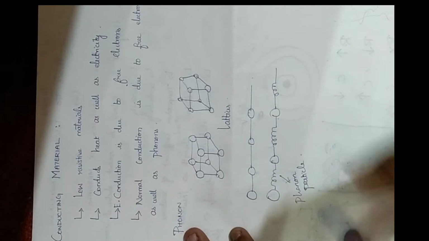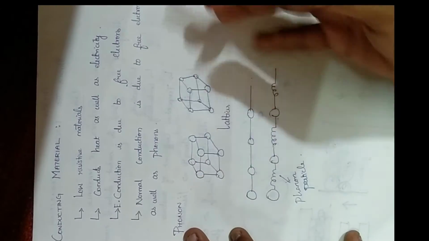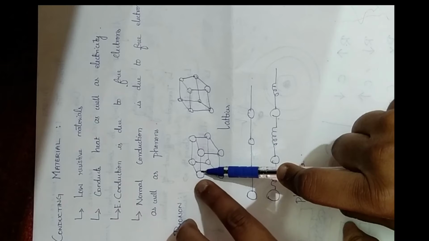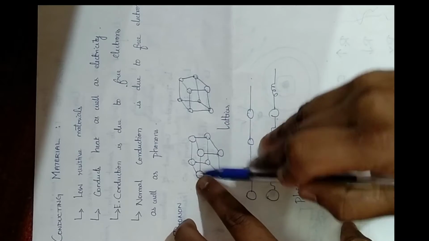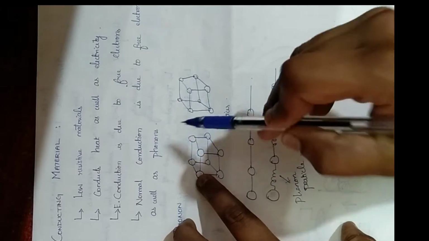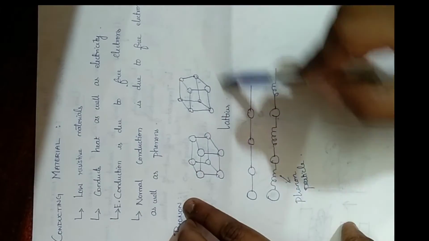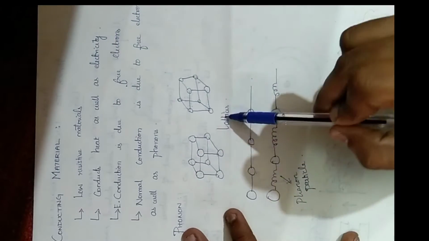Let us say this is a lattice formation. This lattice formation is arranged in a row, where more than 2 or 4 lattices combine to form a molecule in a material. Consider these round things as atoms. Each atom has electrons within it, and the electron is responsible for conduction, as we know from earlier. If one electron starts to vibrate, it passes the vibration on to other lattices, and the whole set of atoms will start to vibrate and conduct.